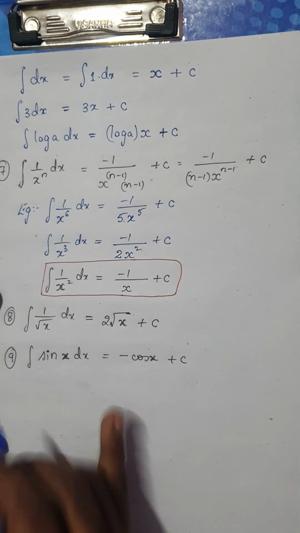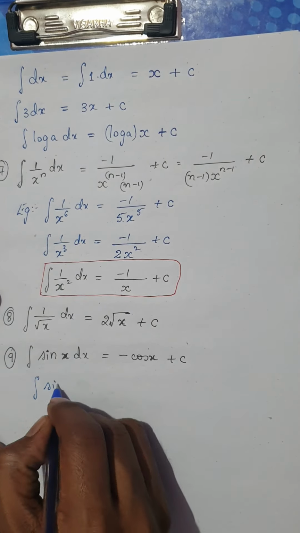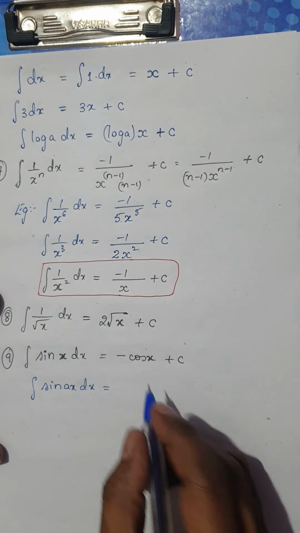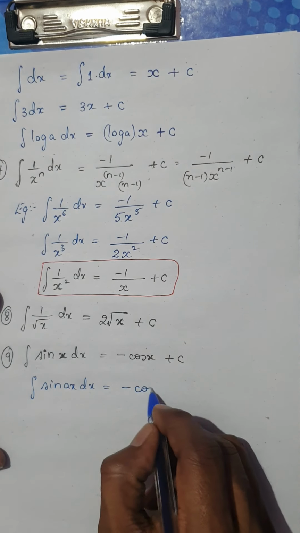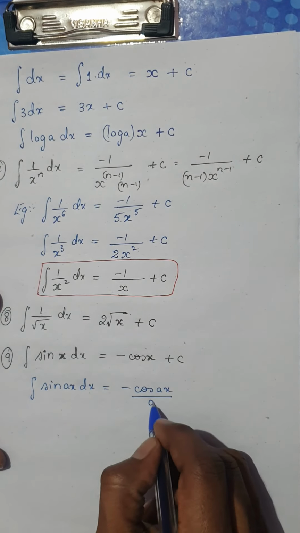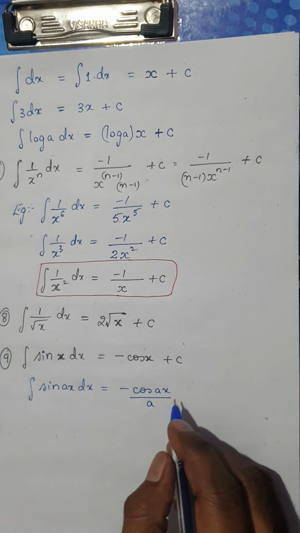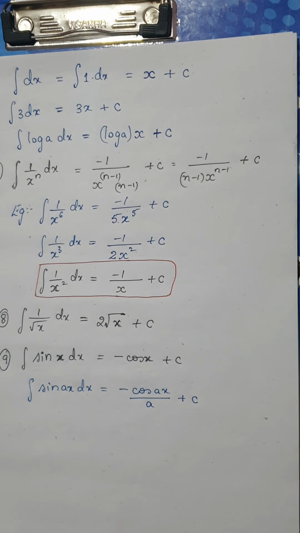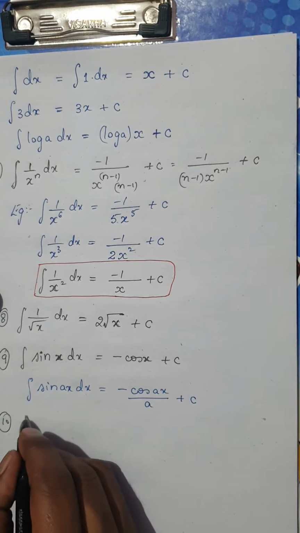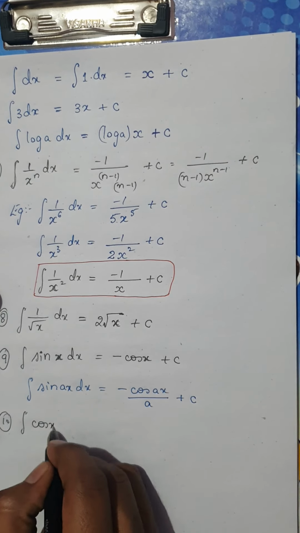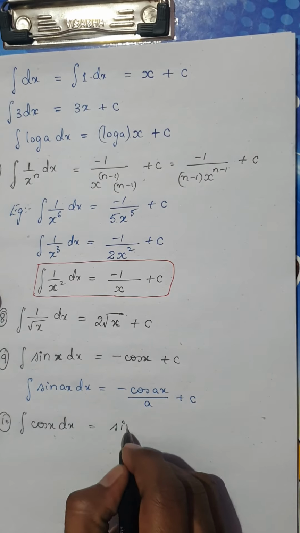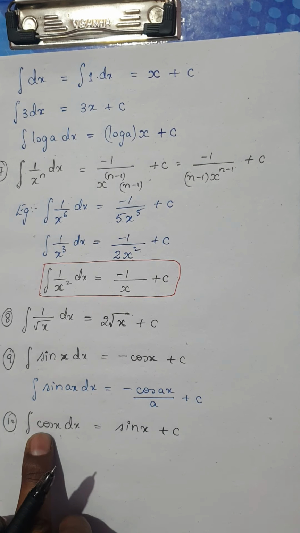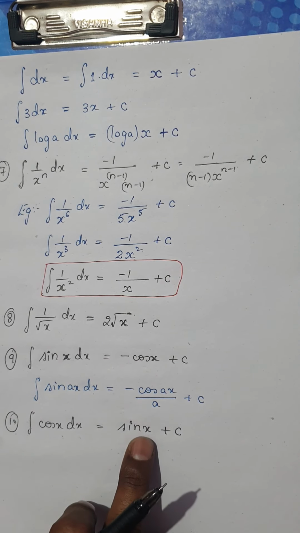But if you have something like the integral of sin ax dx, then it would be minus cos of ax divided by a. Remember, in differentiation you would multiply, but here I would divide, plus constant of integration c. So this is for sine. Next, let me take cos. The integral of cos x dx would be sin x plus a constant of integration, because differentiation of sine is cos, therefore integration of cos is sine back.